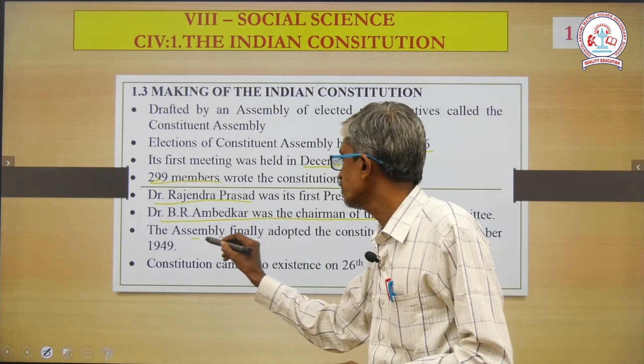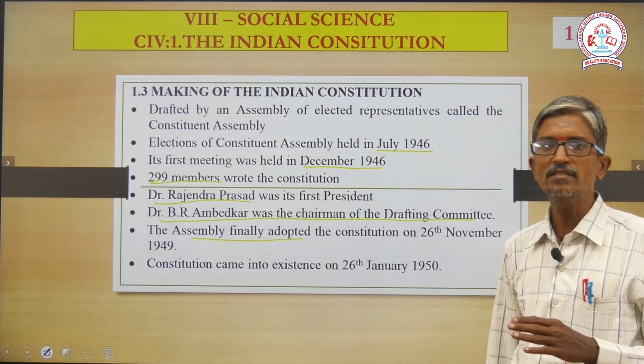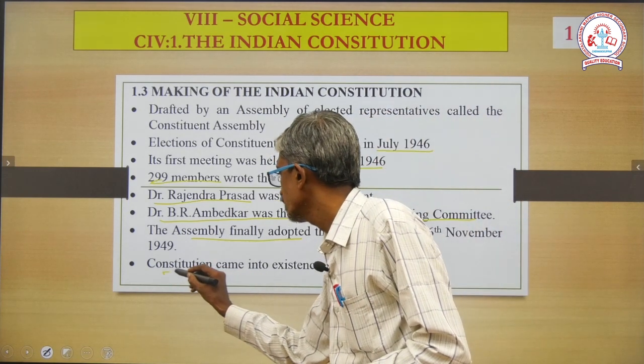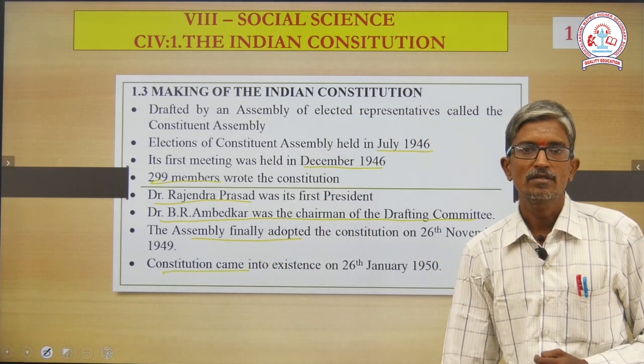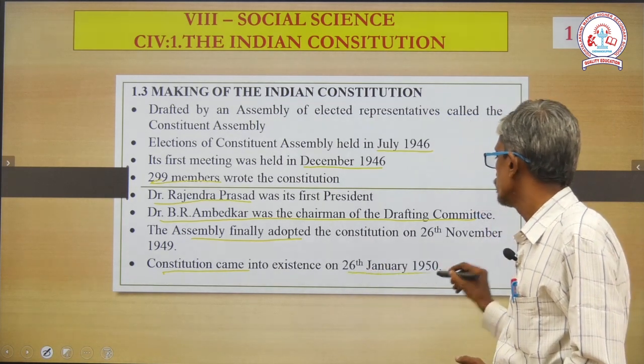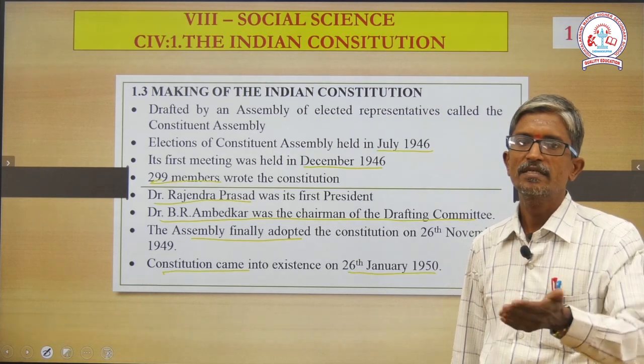Next, the assembly finally adopted. When it was adopted, sir? On 26th November 1949. Our Constitution came into existence on January 26, 1950. Why did they specify this particular date, sir? There is a history behind it.